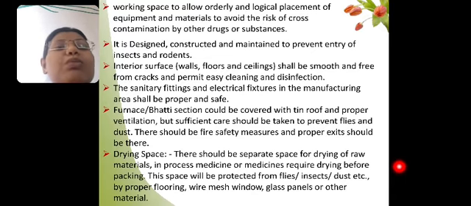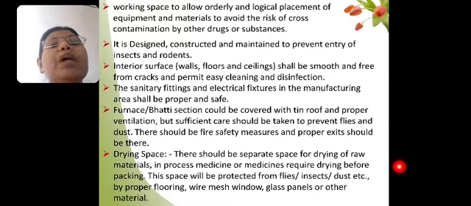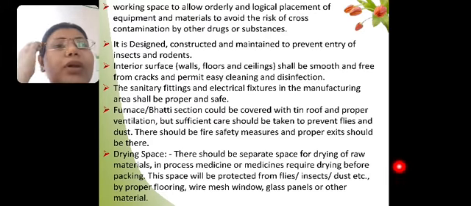It should be very smooth, and when you see the industry, you cannot see any corner, because corners can contain dust which can contaminate our product. So it is given a circular shape, so the dust will not stick on those corners or any part. So we have to take care of all these factors.